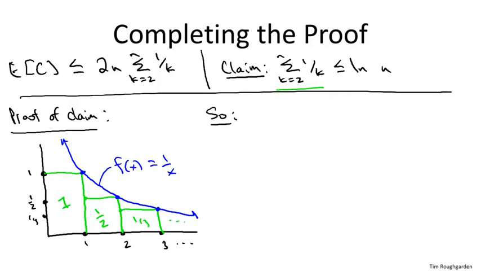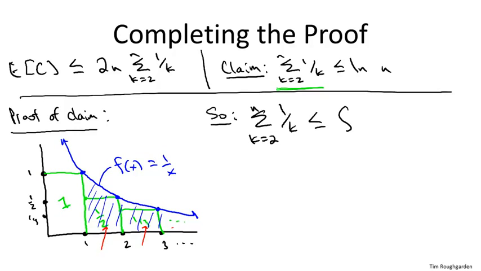Now what is it we're trying to prove? The claim we're trying to prove is that this sum of 1/2 plus 1/3 and so on is upper bounded by something. So this sum can be thought of as the areas of these rectangles, the 1/2, the 1/3, and so on. And we're going to upper bound it by the area under the blue curve. You notice the area under the blue curve is at least as big as the sum of the areas of the rectangles, because the curve hits each of these rectangles in its northeast corner.